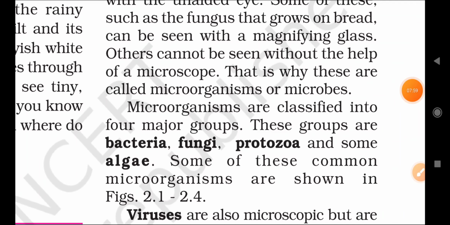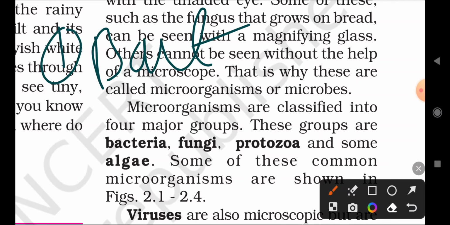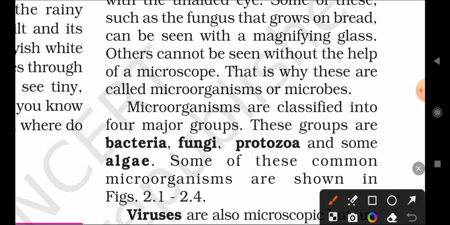Okay, so there are mainly four types of microorganisms, meaning they are broadly classified into four groups. What are the four groups of microorganisms? First one is what? Bacteria. Next, fungi, protozoa, and algae. These are the major groups of microorganisms. We can write bacteria, fungi, protozoa, and algae. These are the four major groups of microorganisms.